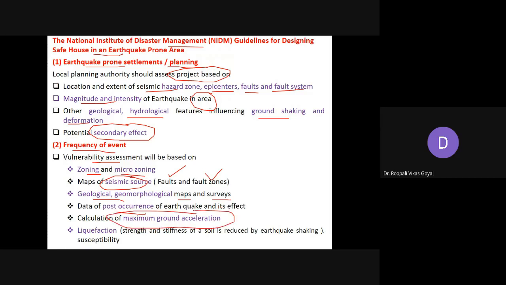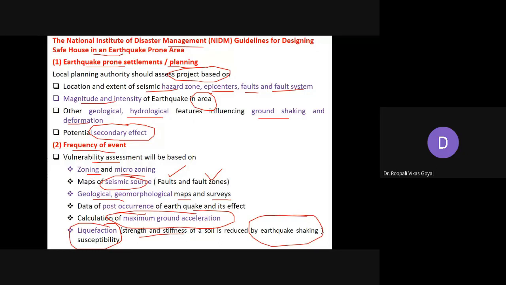Basically, liquefaction is when the strength and stiffness of a soil is reduced by earthquake shaking. If the frequency is large, what liquefaction susceptibility is there in that particular region is to be ascertained. These are some of the guidelines given by NIDM.